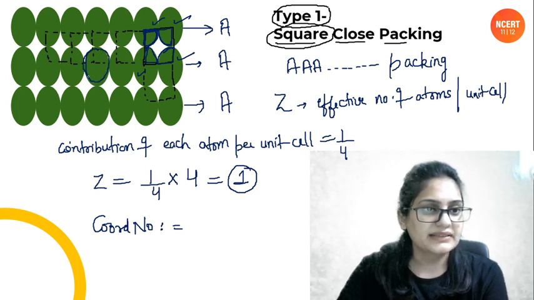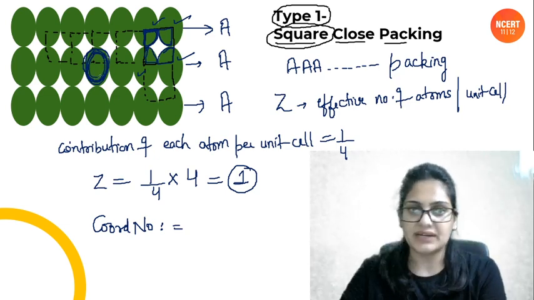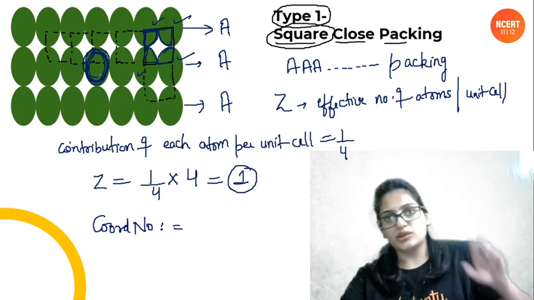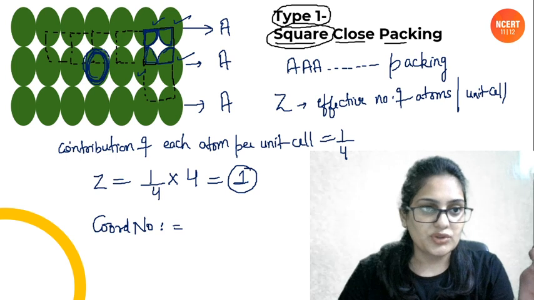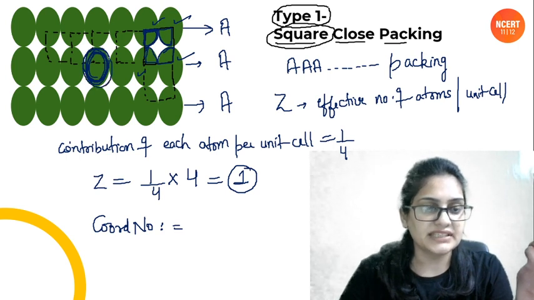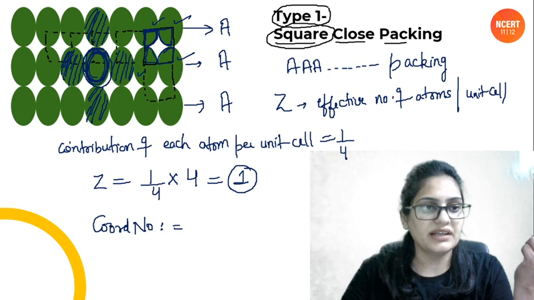This atom is touching how many atoms? Two-dimensional packing. This is all. This is the packing that we can have. That is, which means that no atom will be above it because it is two-dimensional. ठीक है. So this atom is touching this atom. I'm just marking it. This atom, it is also touching this atom. It is also touching this atom, and it is touching this atom, the one which is to the left of it.